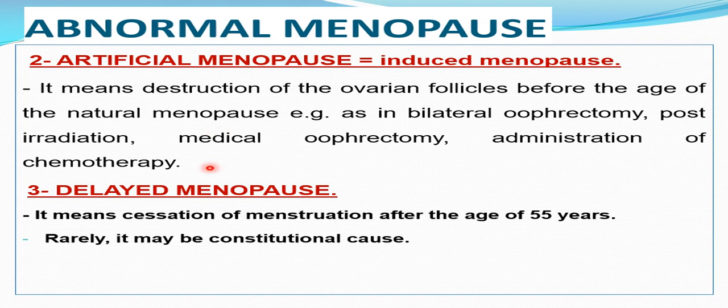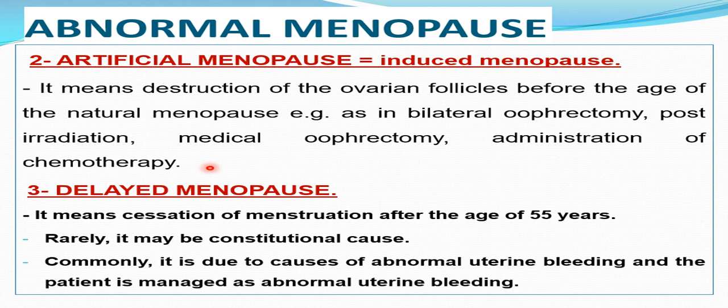Delayed menopause is cessation of menstruation after the age of 55 years. Rarely it may be constitutional, but commonly it is due to causes associated with abnormal uterine bleeding. So this patient should be investigated well. If the patient is 56 or 57, so after 55 years, and still has menstruation, she should be investigated to exclude all causes of abnormal uterine bleeding.